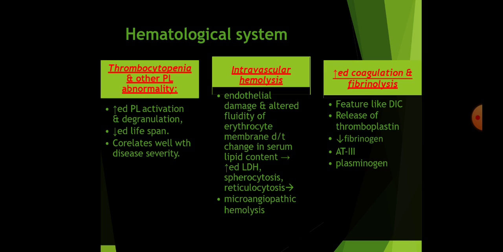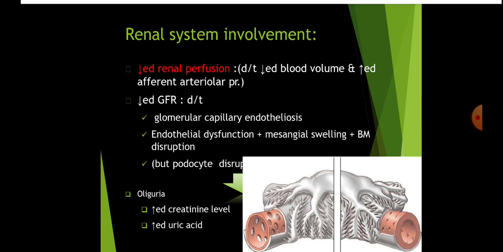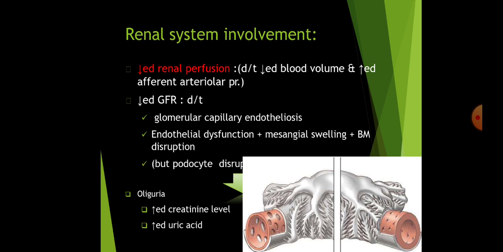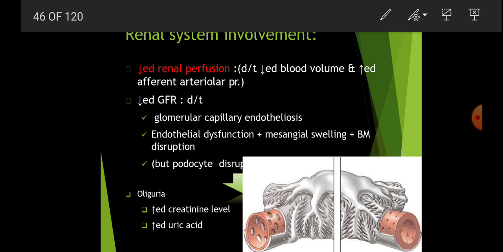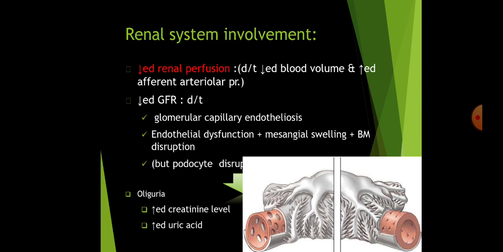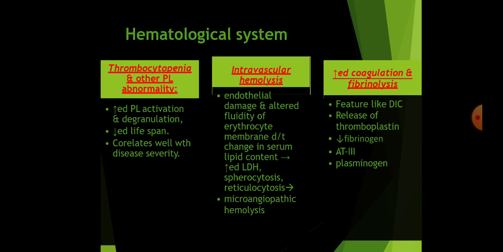In the hematological system, there is thrombocytopenia and other platelet abnormalities. This is because of platelet activation and degranulation, decreased lifespan of the platelets, which correlates well with the severity of the disease. That is, in mild hypertension, as we have seen earlier, there is no decrease in the platelet count, whereas in the severe variety of gestational hypertension and in preeclampsia, what happens? The platelets decrease. So it directly correlates with the severity of the disease.